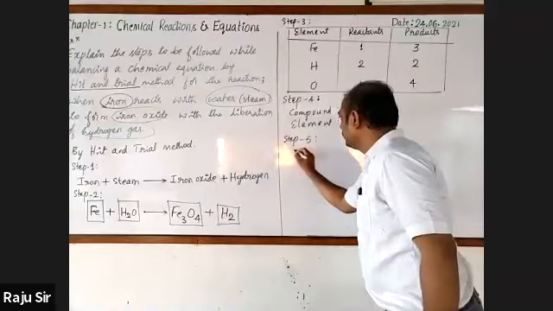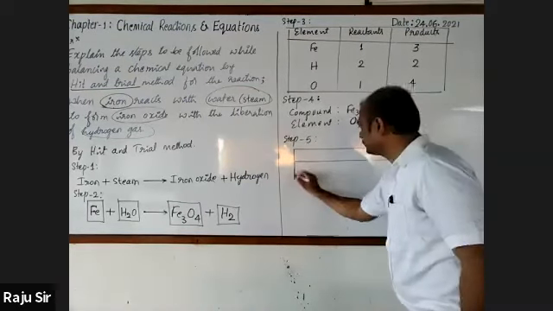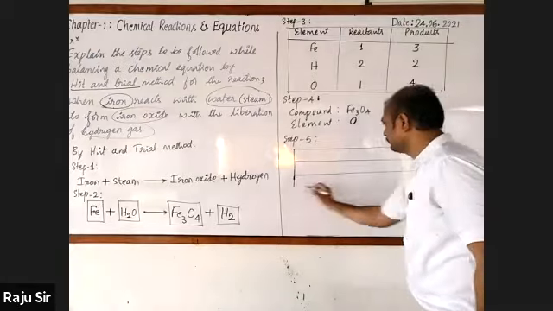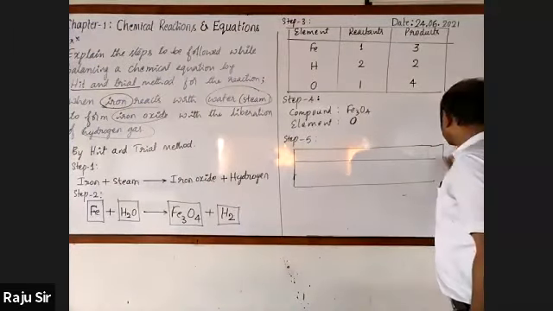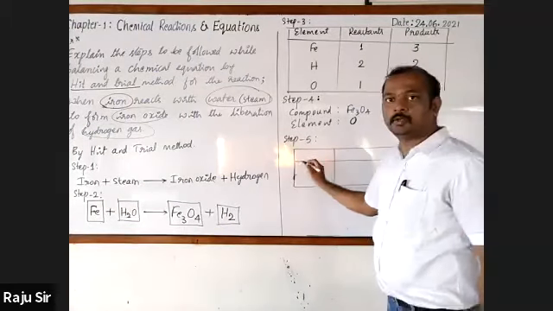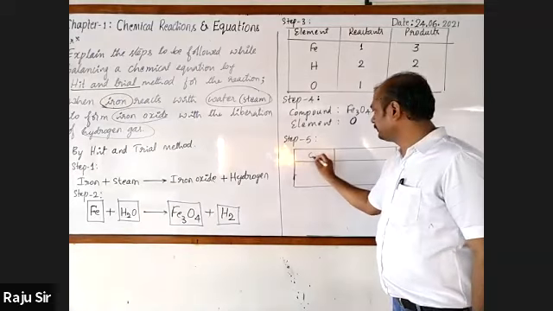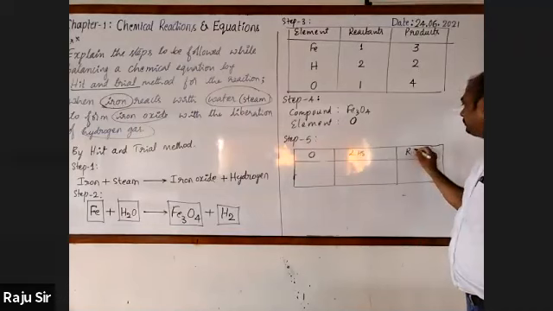Look here. Here again we are going to prepare a table with respect to oxygen. You know, the oxygen atoms on the LHS side, that is the reactant side, and the product side.